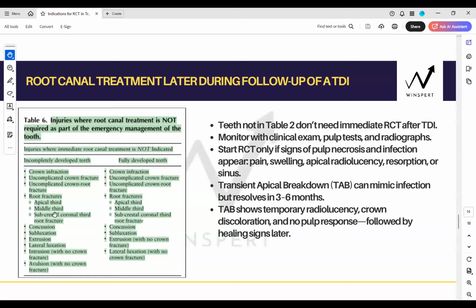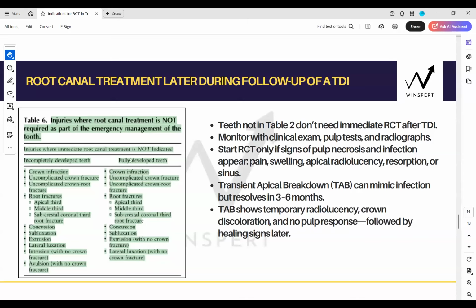Now look at this, Rahmat. You were asking about, no? Ma'am, please give distinction between immature and mature. So table 2 doesn't require any distinction from you. Table 3 requires, and that's why it was given. Okay? That intrusion and avulsion with crown fracture in immature, immediate RCT. Right?